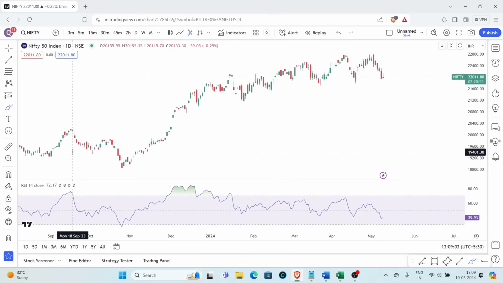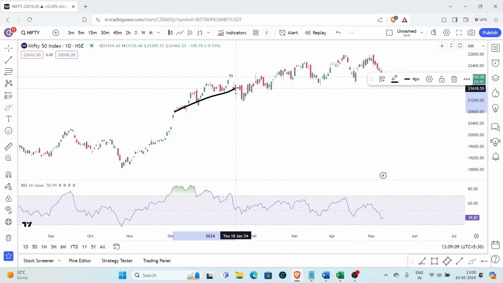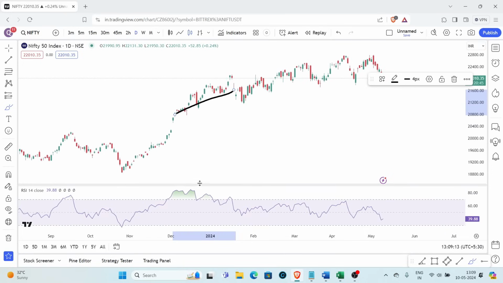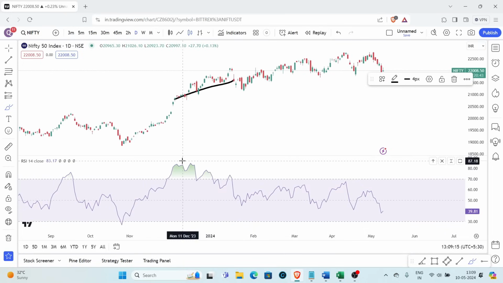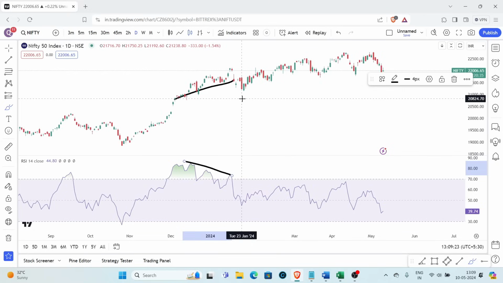So again, with respect to divergence, you can see that here the market has actually gone up, right? So here the market has gone up till this period, whereas the RSI here has come down. So let me just zoom into RSI, has come down. This is something what people call RSI divergence, and they usually trade this as well. But now, since you know how RSI is calculated, you also know why divergence gets created, right?